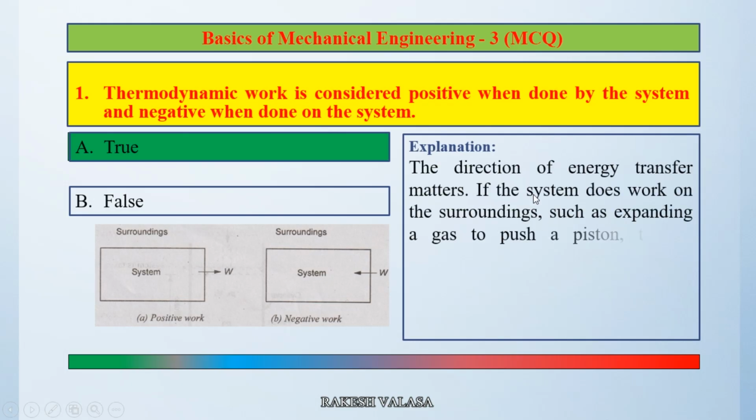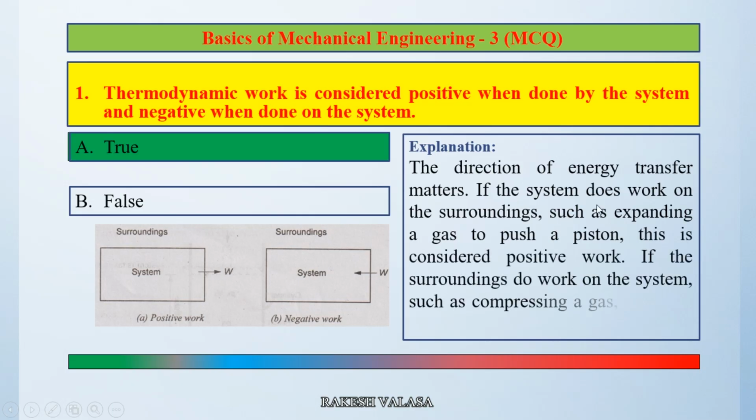If the system does work on the surroundings, such as expansion of a gas to push a piston, this is considered positive work. If the surroundings do work on the system, such as compressing a gas or compression, the work is considered negative. You can see this image. Here the system works on the surroundings, that is called positive work. If the surroundings work on the system, that is called negative work. So the correct answer is option A true.